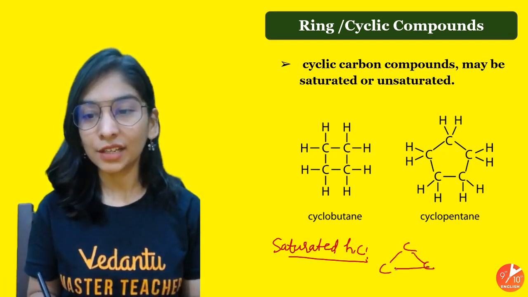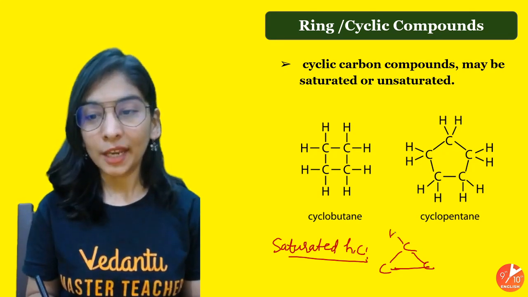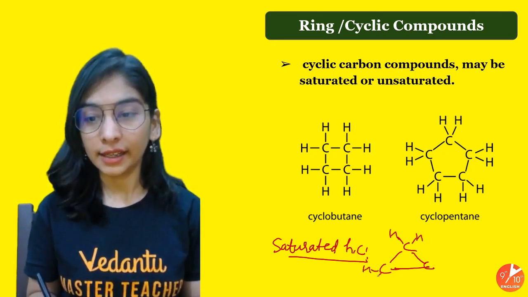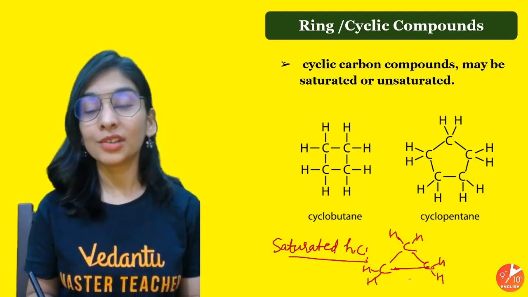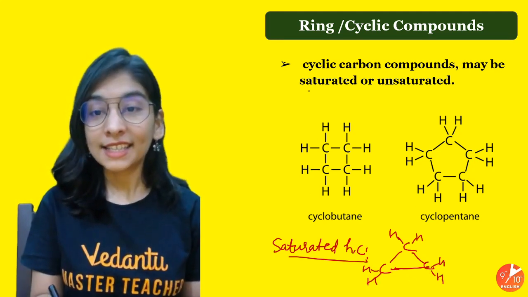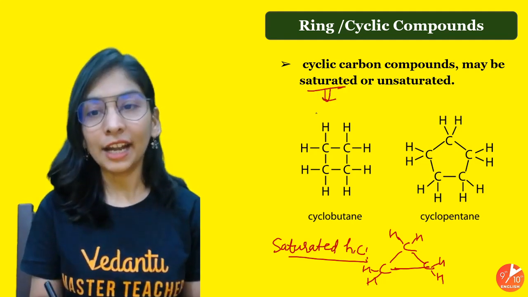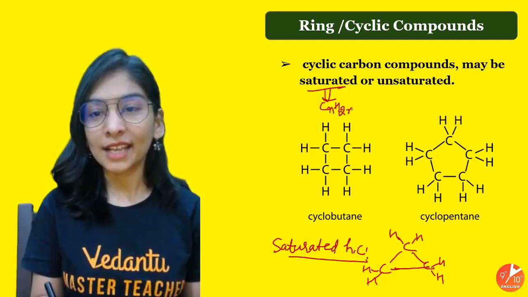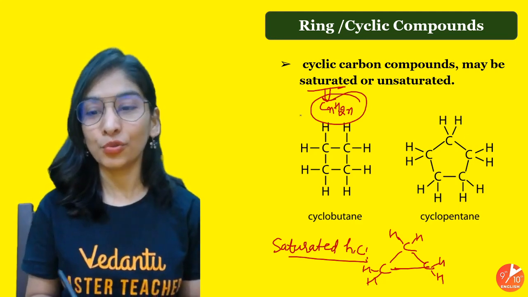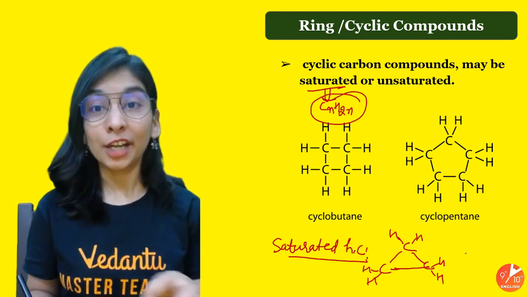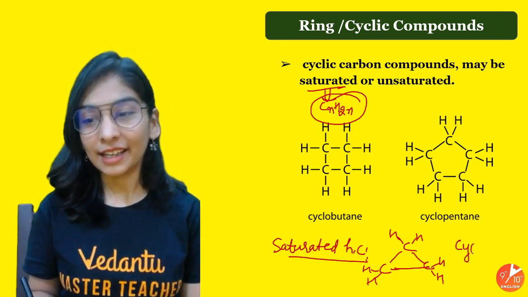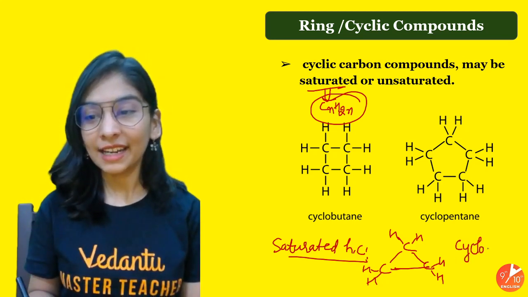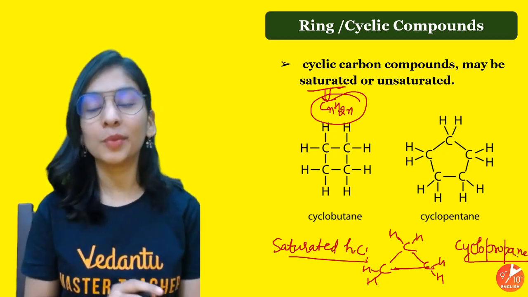Don't you think more like a triangle? Yeah, that's true. Then put hydrogen accordingly. And you see, in comparison to carbon, hydrogen is double. So do remember, saturated cyclic hydrocarbons follow the formula CnH2n. Okay, and what will be the name? I told you in the very start that we use cyclo. So cyclo for a cyclic chain, prop for 3 carbons, ane for having a single bond between them.